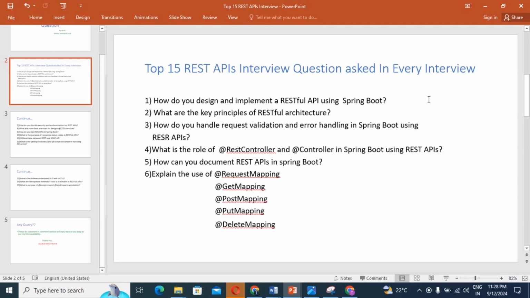As of now, this is sufficient to understand how you're going to handle the error and how you're going to validate the request. Okay. So guys, the next question: what is the role of @RestController and @Controller in Spring Boot using REST API?